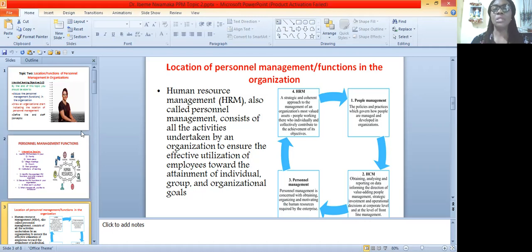And then you see the other one, number four, that's HRM, human resource management. Here we see the strategic and coherent approach they give to the management. You know, it's a symbiotic relationship. Most of them are placed at the principal level and the managerial level.